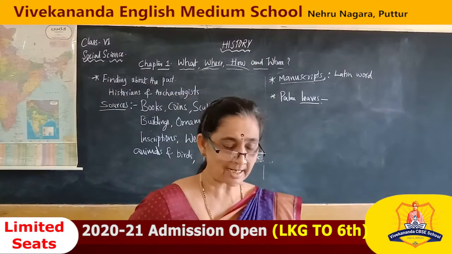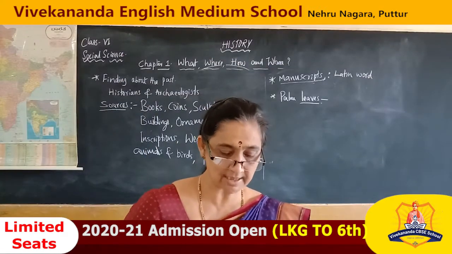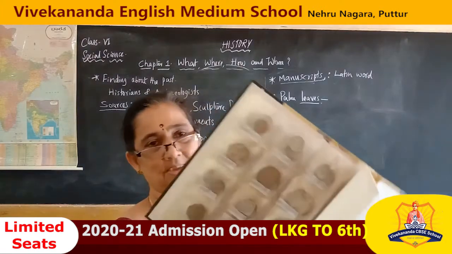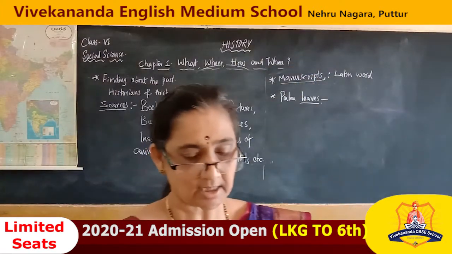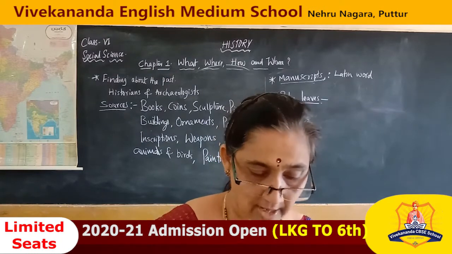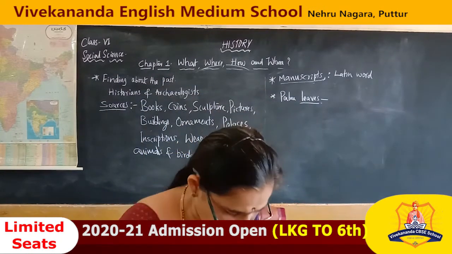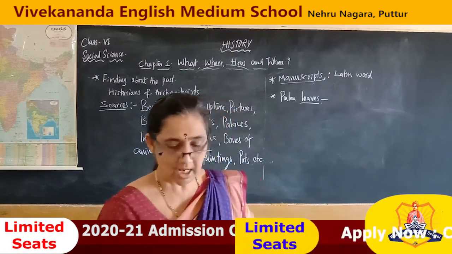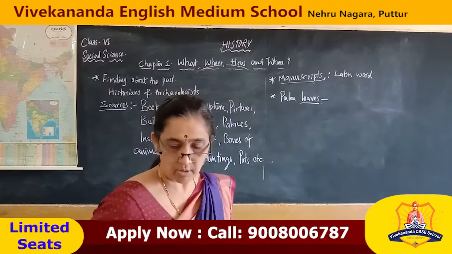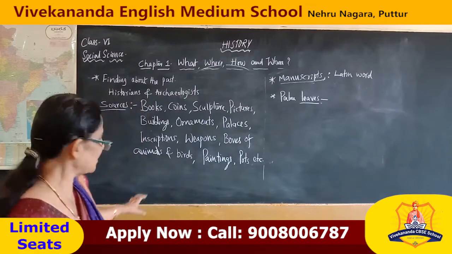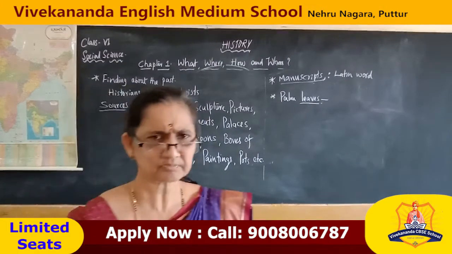So to collect these coins, children, make it a hobby. These are present: 5 paisa, 10 paisa, 1 rupee, 2 rupees, 5 rupees coins. We even have 10 rupees and 50 rupees coins at present. So collect the coins, children. Books help a lot.